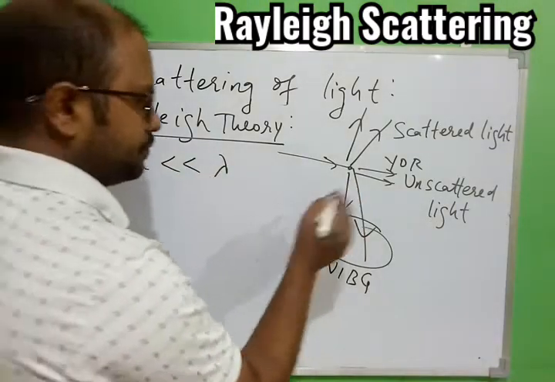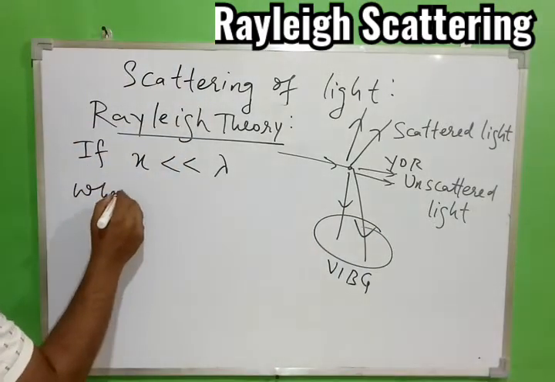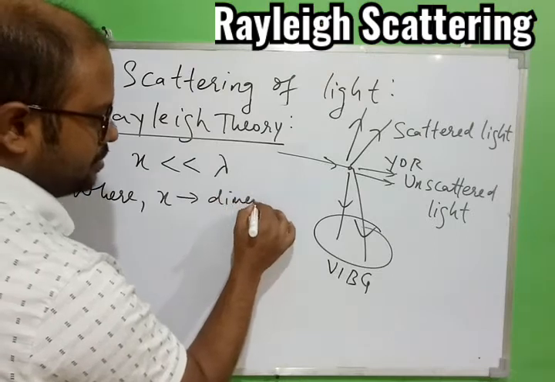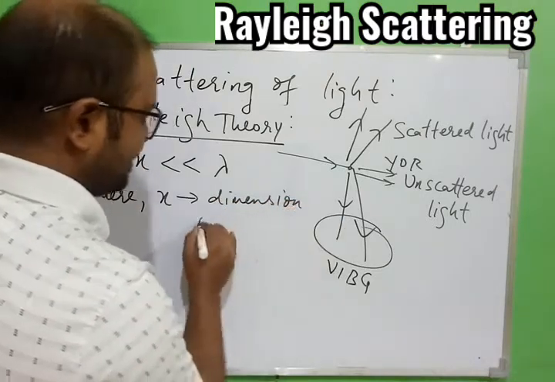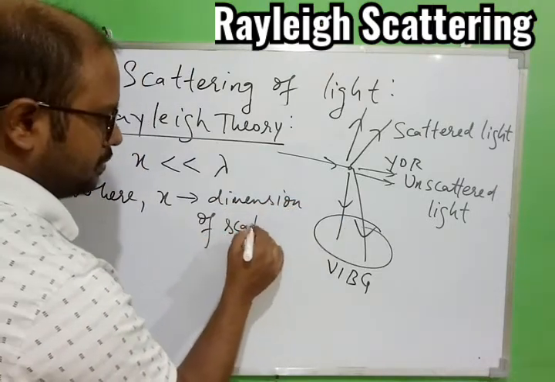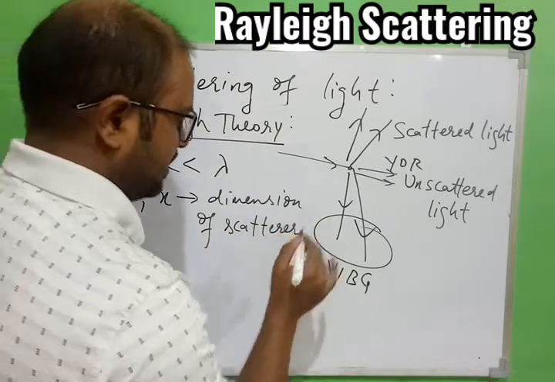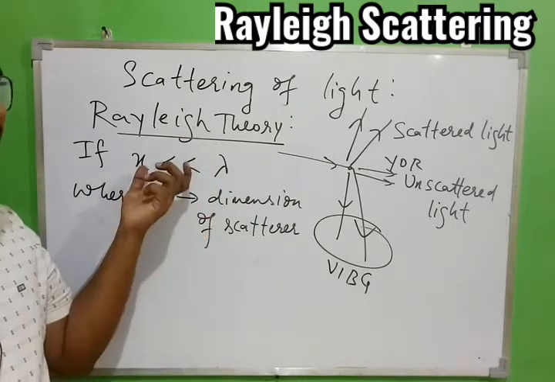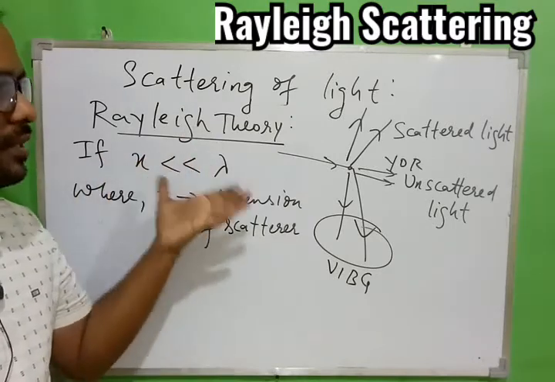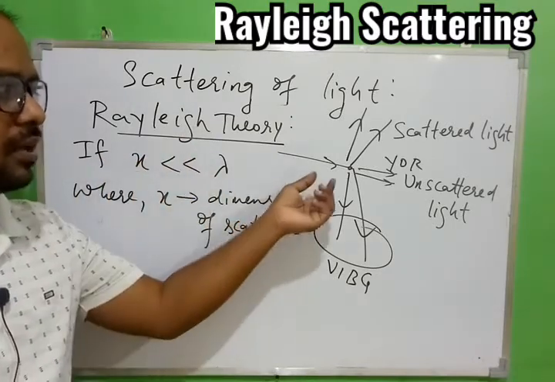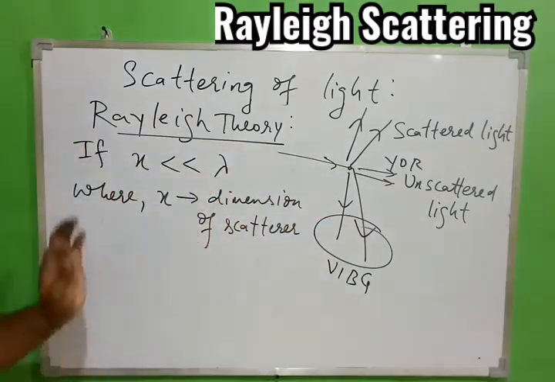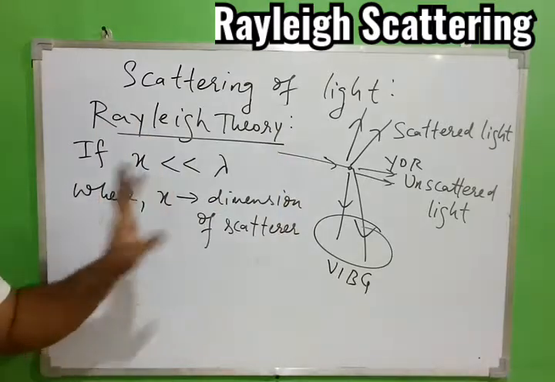Now what is x? Where x is the dimension of the scatterer, that is the size of the particle. So we have to remember this condition. Very first, this theory is valid only if the particle is very small, that is smaller than the wavelength of the light which is scattered by the particle.